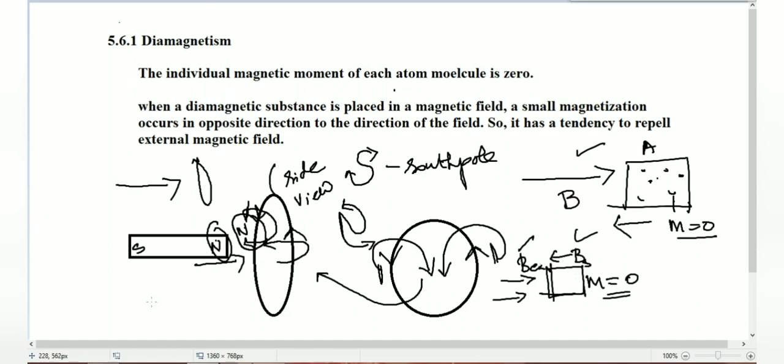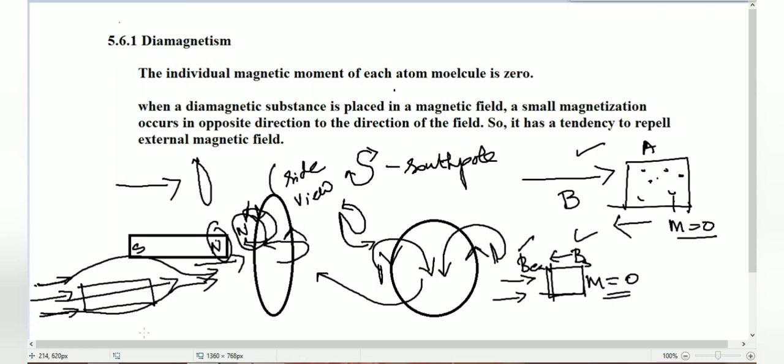So in your book there is a diagram like this. This is a material, this is your substance, that is diamagnetism material, right? If you apply some magnetic field in this direction, the magnetic field will repel like this. You may see in your NCERT. Clear? If you understand the concept with the help of the direction, the content is very simple.